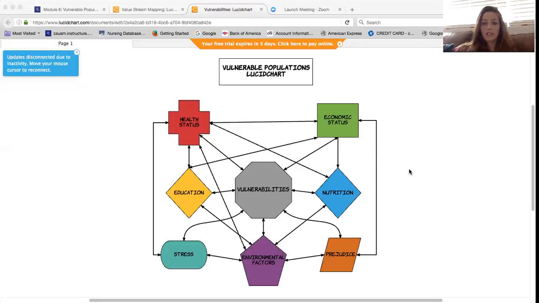So overall, you can see that every aspect that influences vulnerabilities is interconnected, which makes it very obvious how difficult it can be for these populations and how vulnerable they really can be.